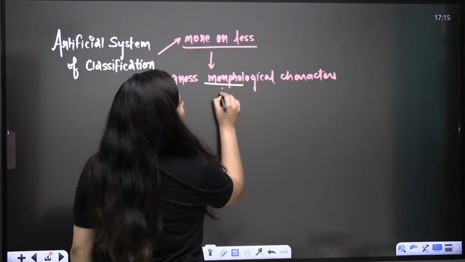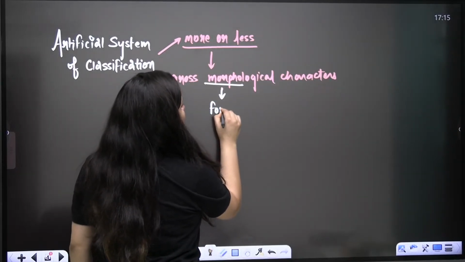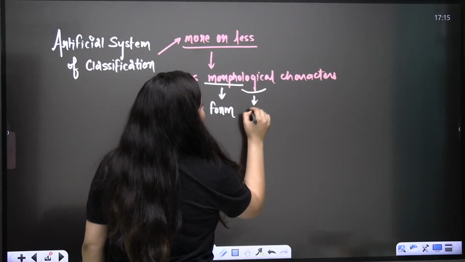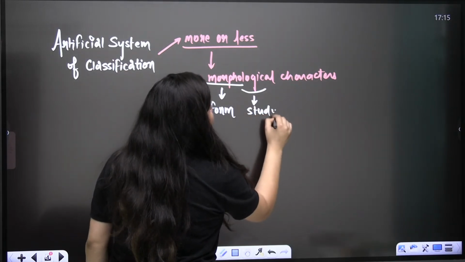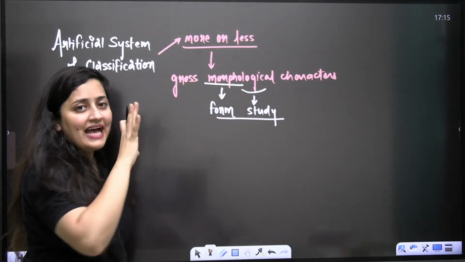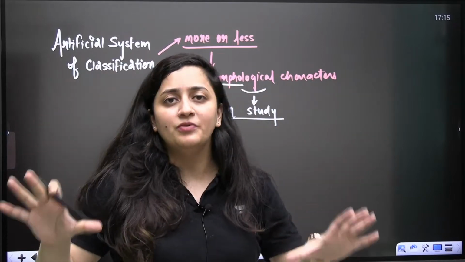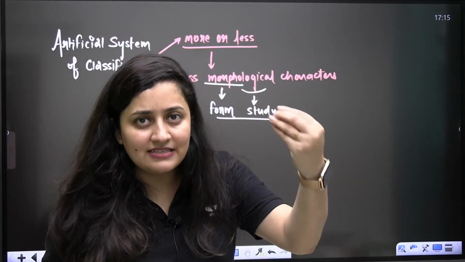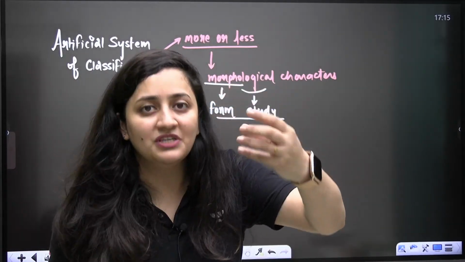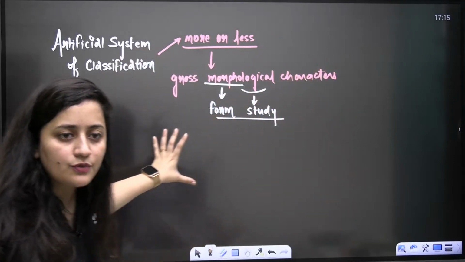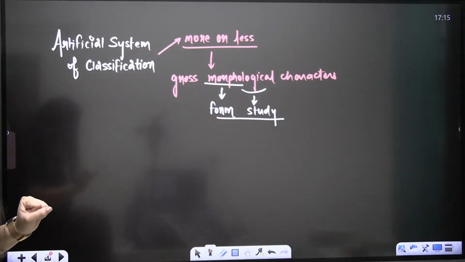When it is morphological, morph means form, logy means study. So basically the characters which are visible superficially, which we can see, on the basis of size and shape, that is what we are going to consider in the artificial system of classification.